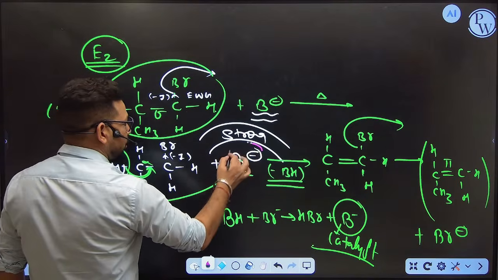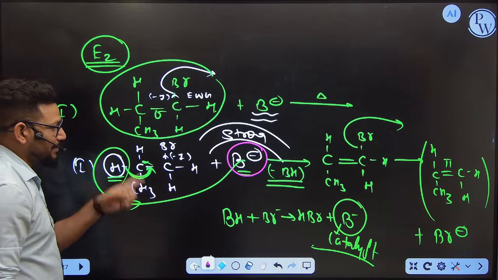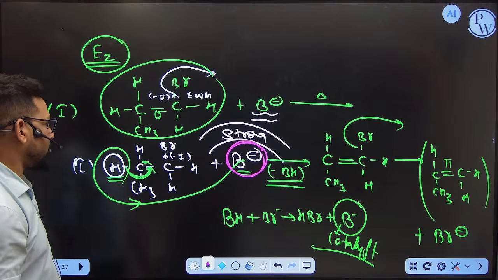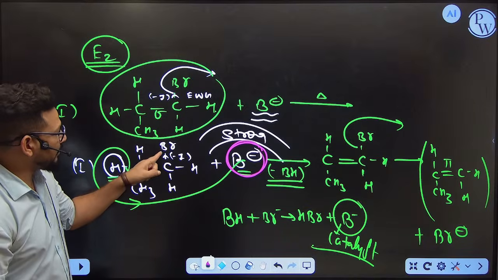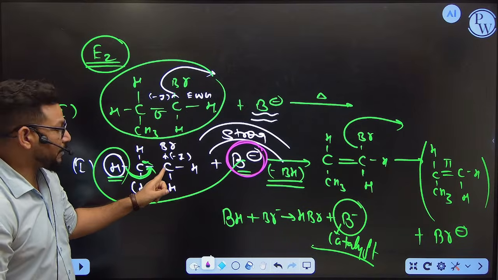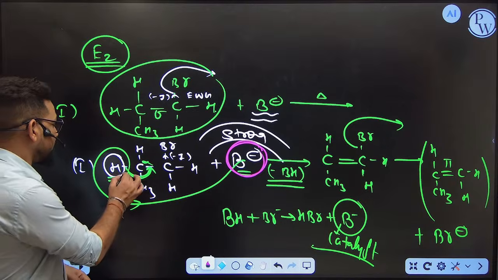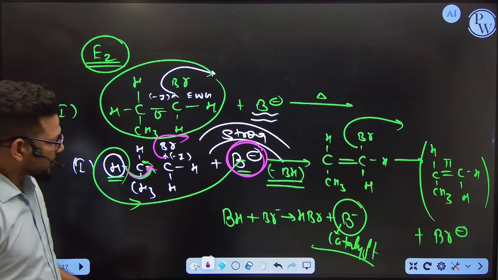And you know what? Why is the base going to take the initiative? Because bromine is not going to leave, as the carbocation is very unstable. That's why the base is so much stronger. It is going to initiate the reaction. So it is going to remove that hydrogen which is on the alpha carbon, because we know that whenever the bromine is released, this carbon needs the alpha carbon hydrogen. So this base is going to remove the alpha carbon hydrogen. So it is getting shifted, and automatically bromine is getting outside. Okay, so this is E2 elimination.